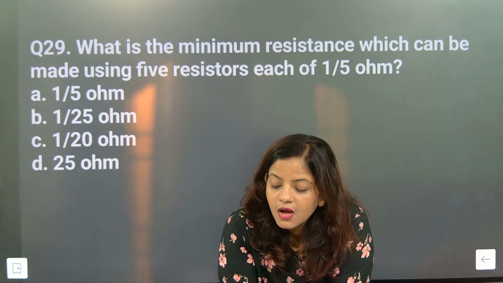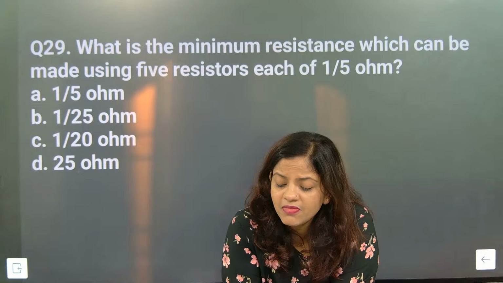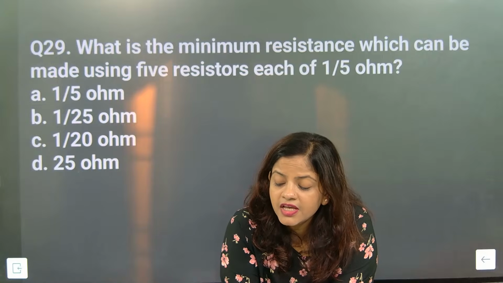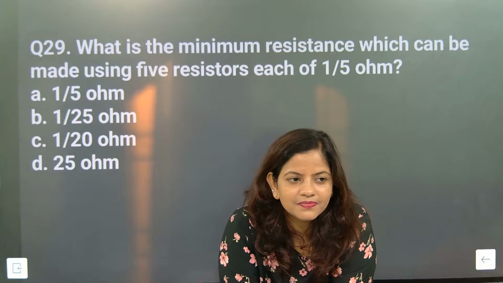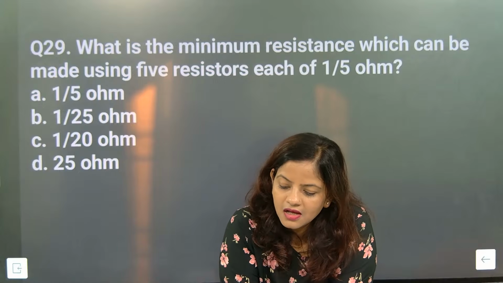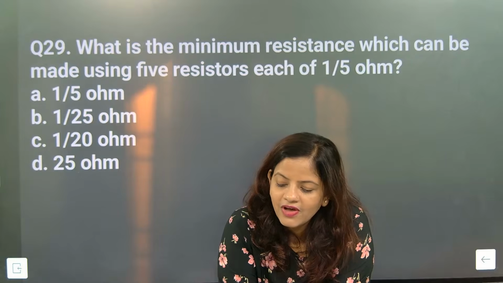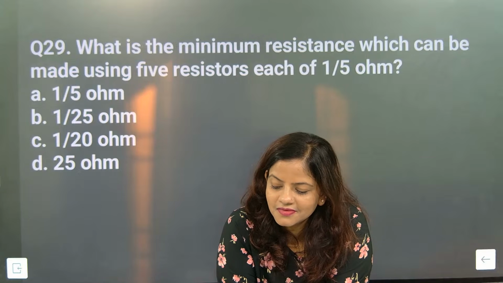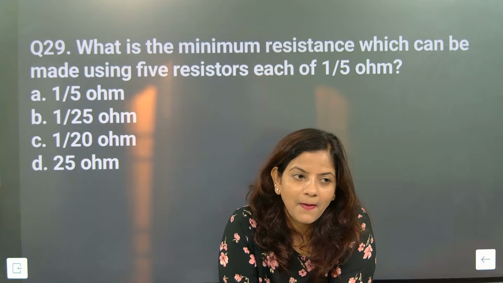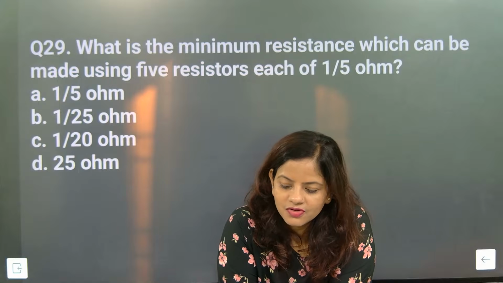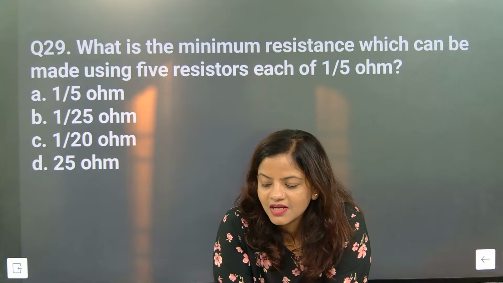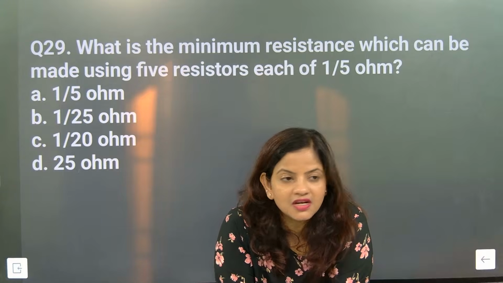Come on. What is the minimum resistance which can be made using 5 resistors, each of 1/5? Minimum resistance, then parallel. 5 resistors, each of 1/5. So 1/25. B is the correct answer. Without solving it, we can say B is the correct answer.